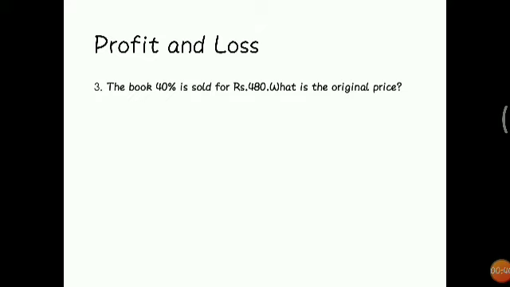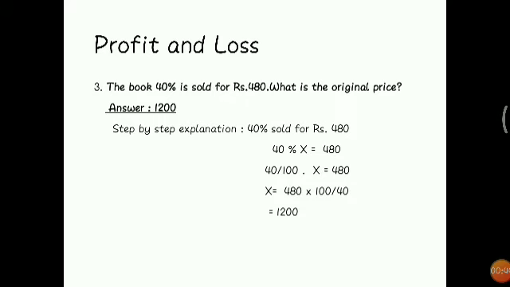We will go with the answer. The answer is 1200 rupees. The step-by-step process: 40% of the book sold for rupees 480, so 40% of X equals 480. We have to know the original price. The original price is X. 40% we can write as 40 by 100 into X.